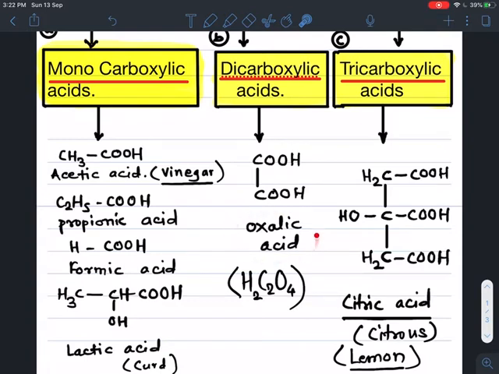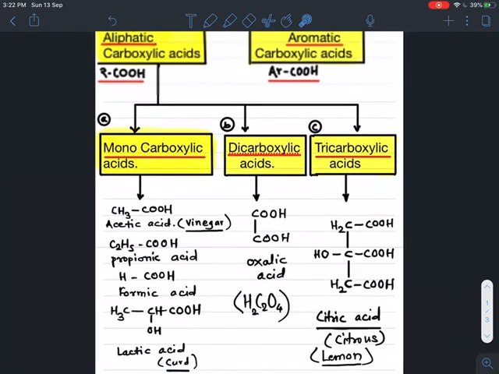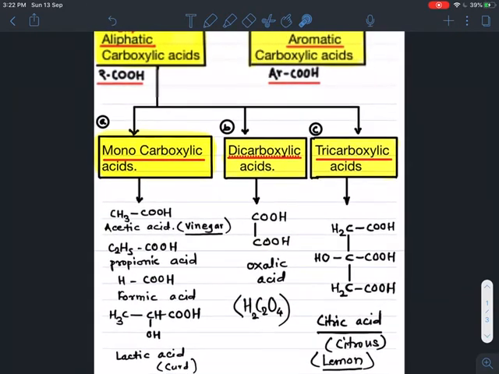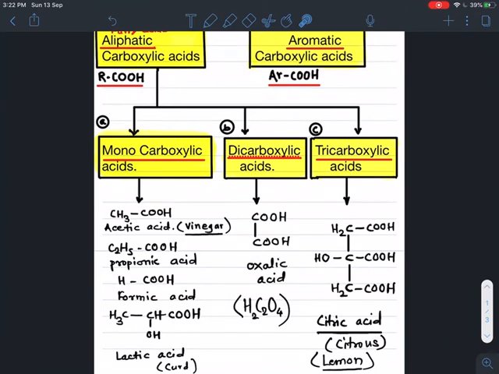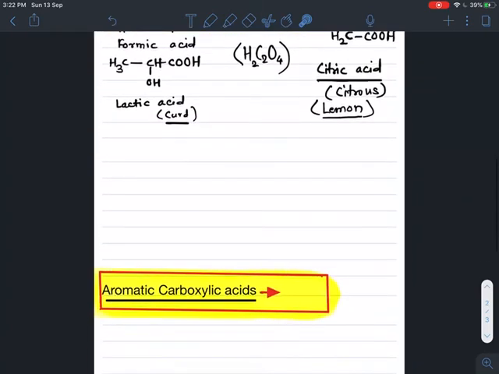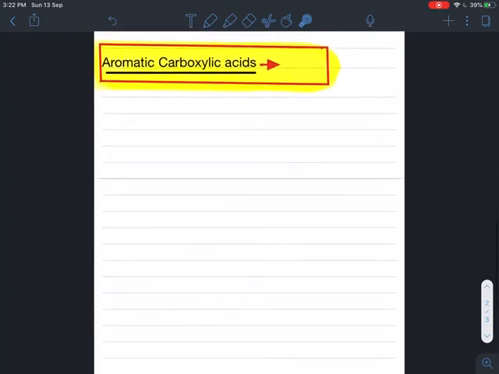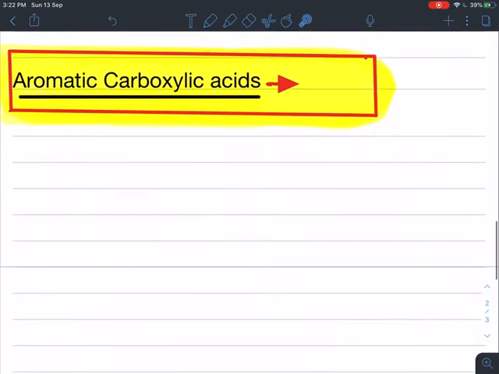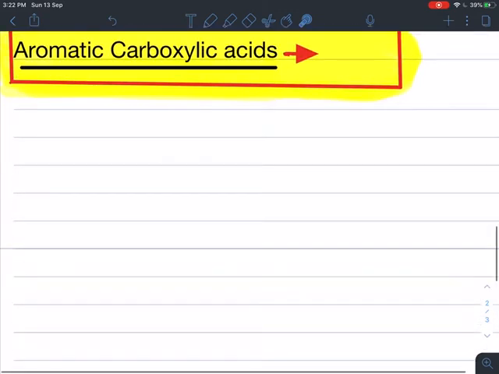So oxalic acid is an example of dicarboxylic acid. Here the aliphatic carboxylic acids are completed. Now the next class of carboxylic acid is aromatic carboxylic acids. What is meant by aromatic carboxylic acid?